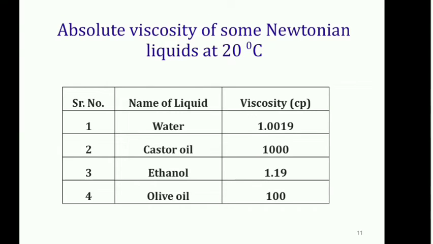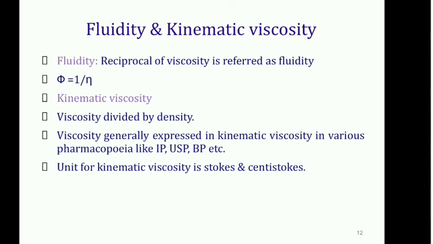Absolute viscosity of some Newtonian liquids at 20 degrees Celsius is given, as we discussed, for the Newtonian system. The examples are simple liquids, diluted suspensions, and colloidal systems. Generally they follow Newton's law. So examples are water, castor oil, ethanol, and olive oil. Next, fluidity and kinematic viscosity. So fluidity, what is the definition? It is the reciprocal of the viscosity, that is called the fluidity.